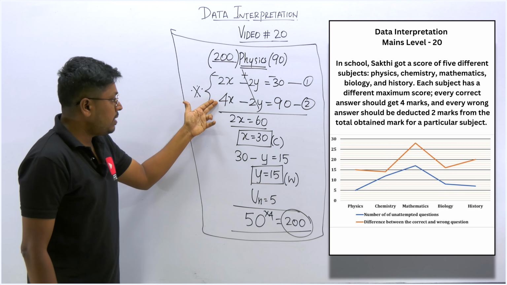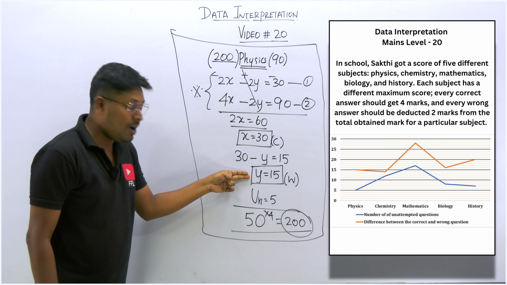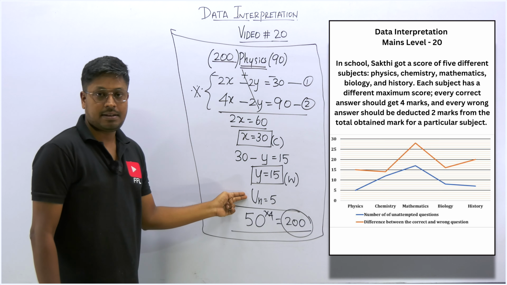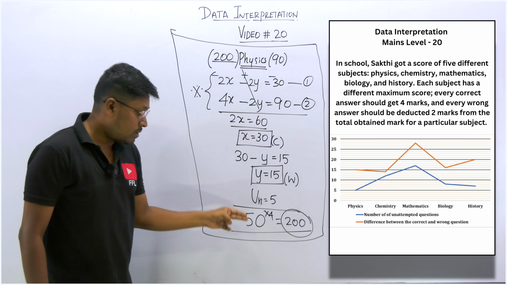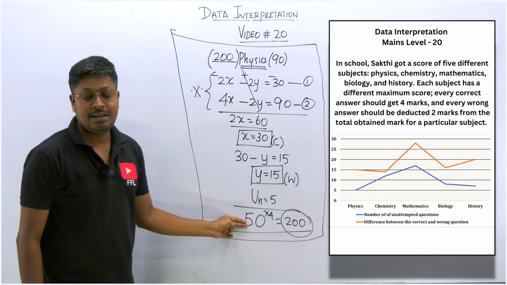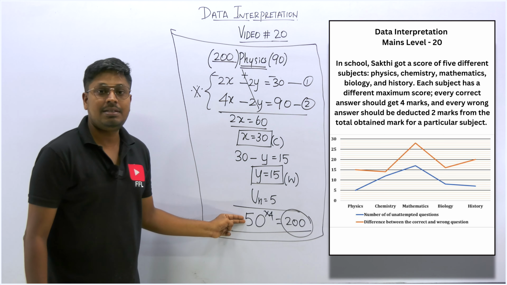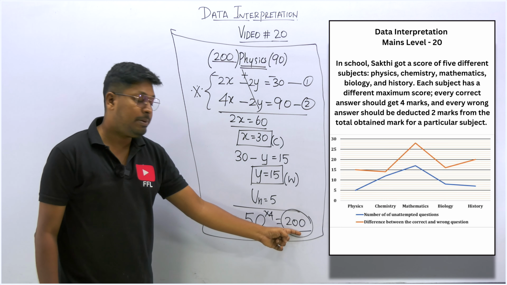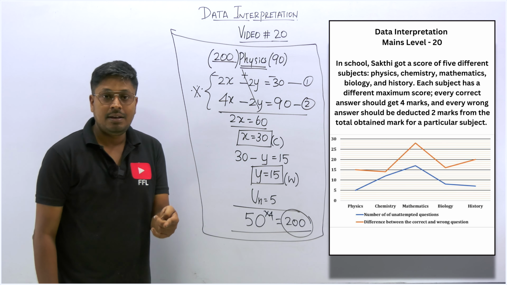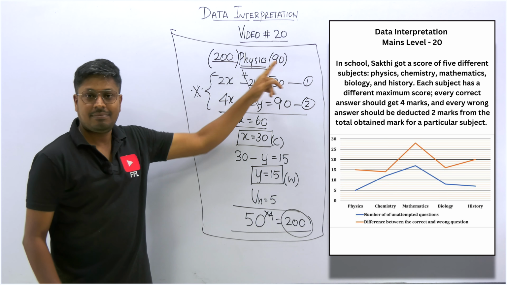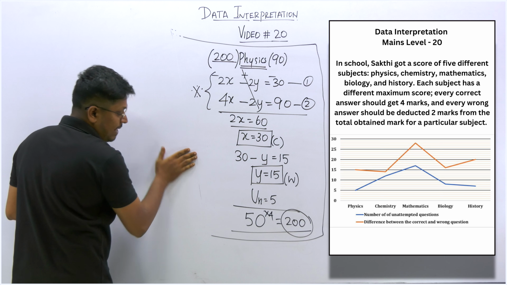So these two equations we have solved. This is the correctly answered, this is wrongly answered, this is unattempted. If you add all of these, you get the total questions that were asked in physics. For every question, they have given 4 marks. So 50 questions they asked in physics, and 50 into 4 will be 200. So the maximum mark in physics is 200. Out of 200, the person scored 90.